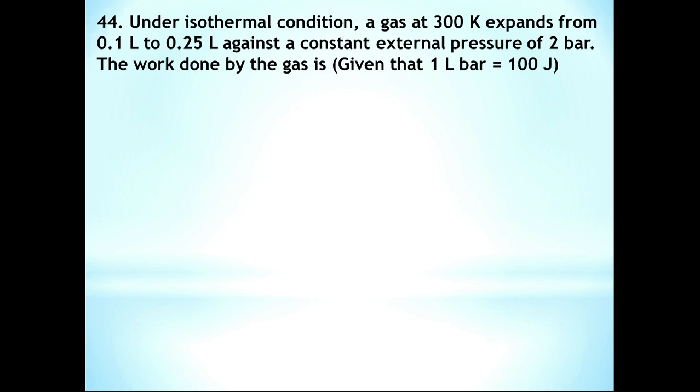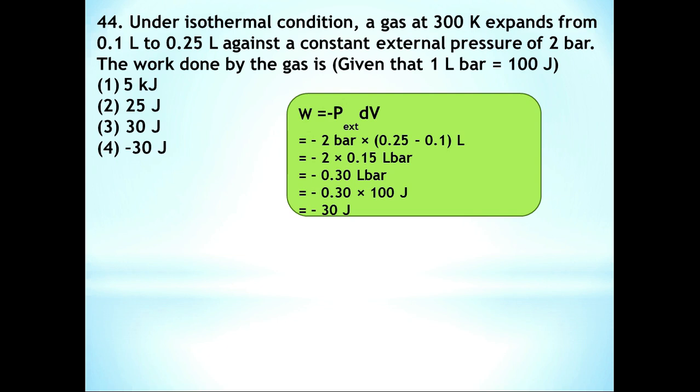44. Under isothermal condition, a gas at 300 K expands from 0.1 liter to 0.25 liter against a constant external pressure of 2 bar. The work done by the gas is, given that 1 liter bar is equal to 100 joule. Here work done is given by minus P external into dV, that is external pressure into change in volume.